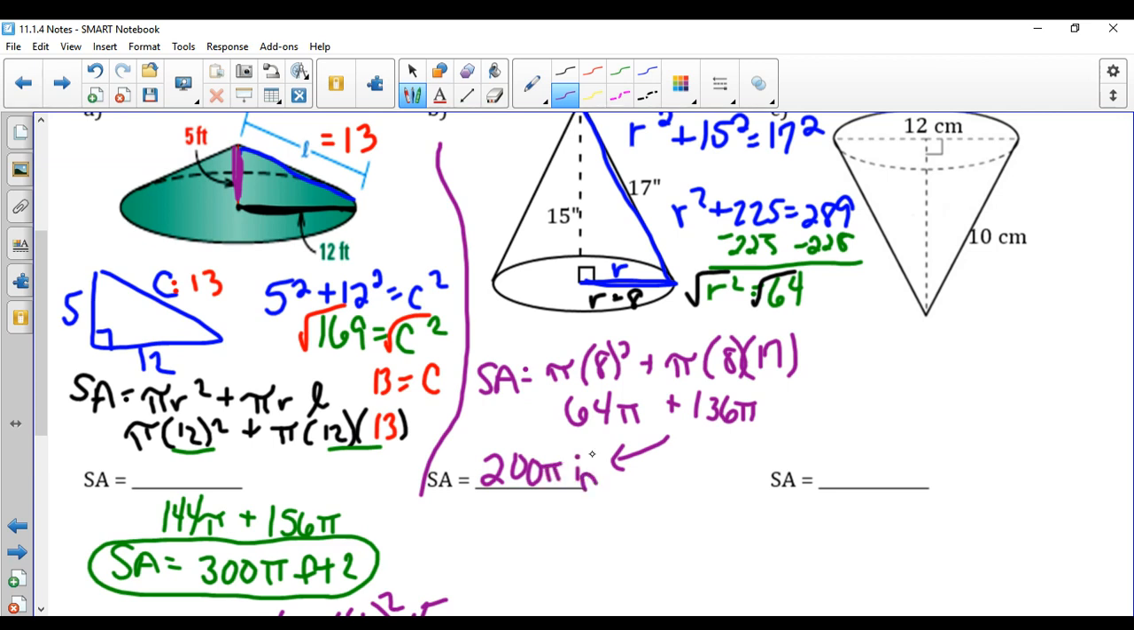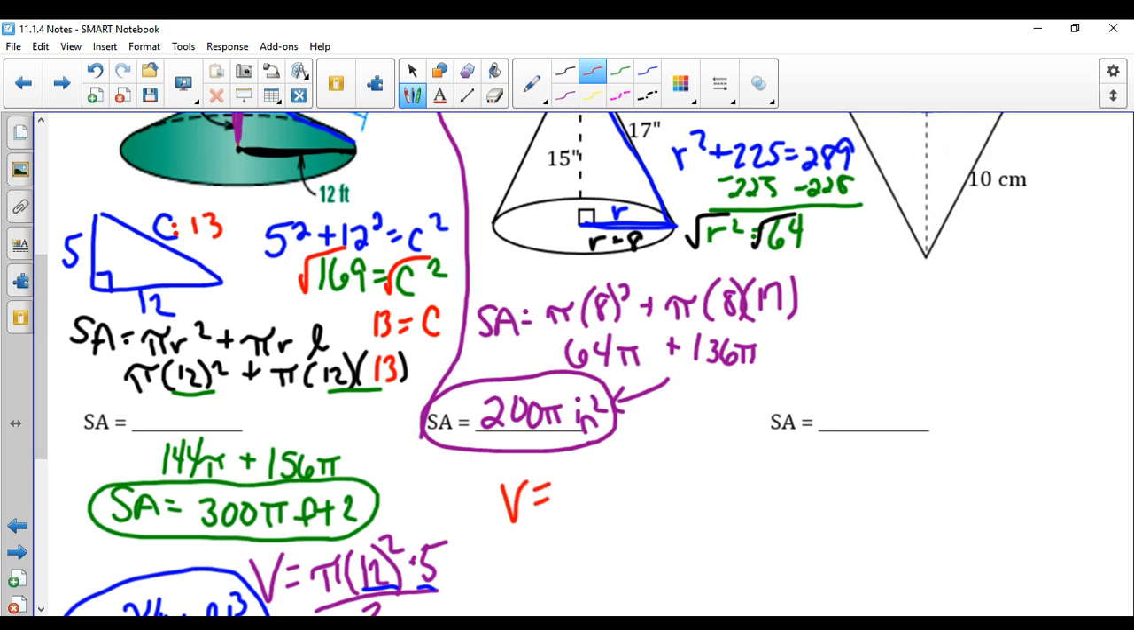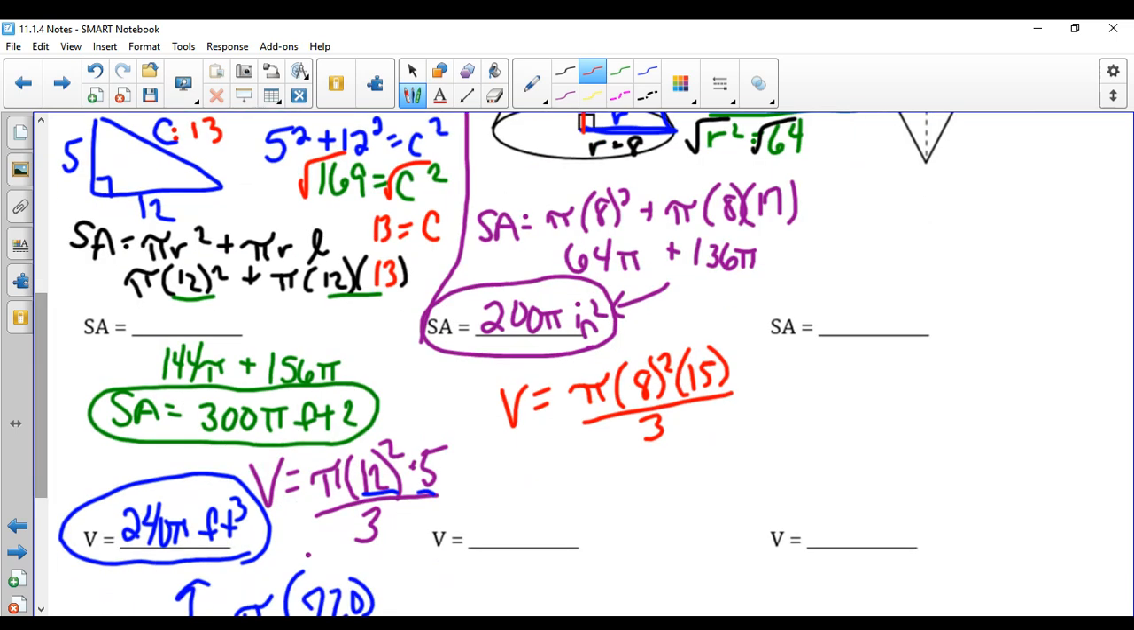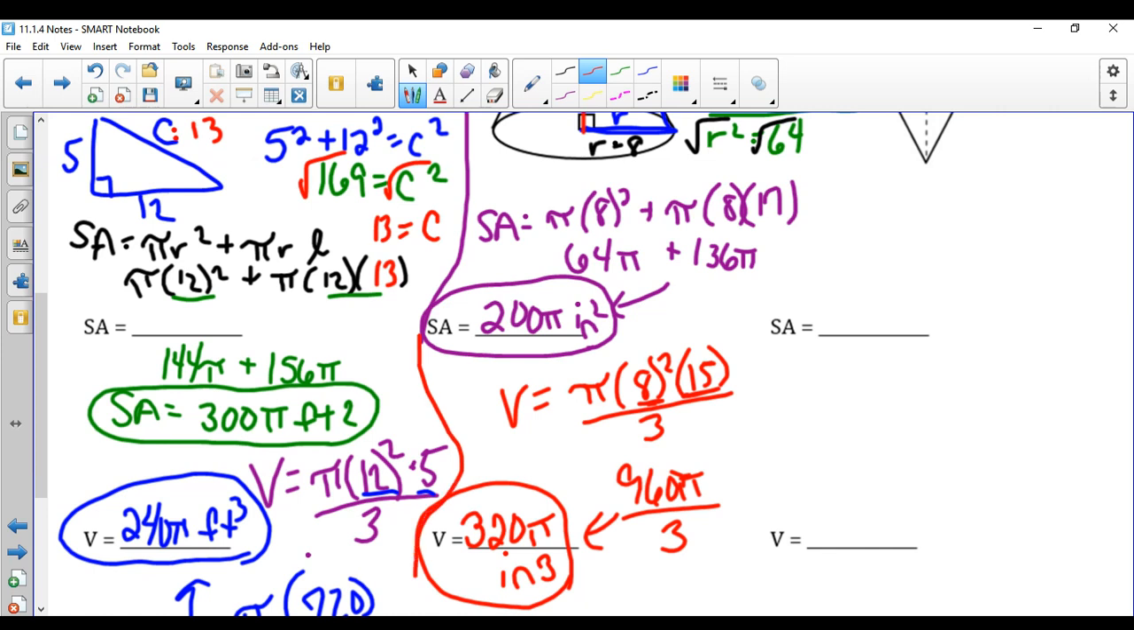They don't always work out like this with whole numbers with zeros like that, but these are the ones that we ended up using. So your volume formula then is even easier. Pi times the radius, so 8 again, squared, times the height, which is now inside the cone, 15, divided by 3. So we have 8 squared is 64 again. 64 times 15 gives me 960 pi, and then divided by 3, which would give me 320 pi inches cubed because it is the volume. So these go real quick.